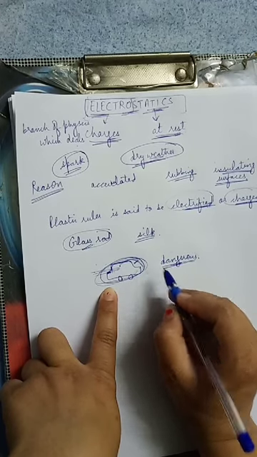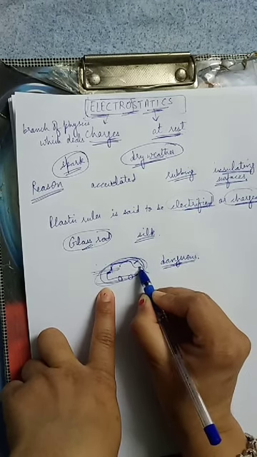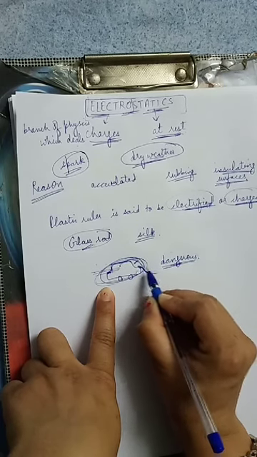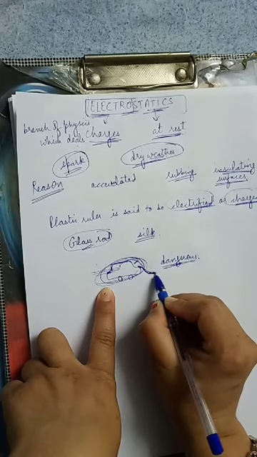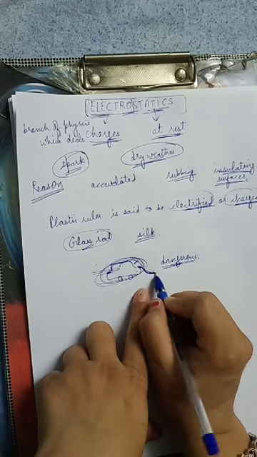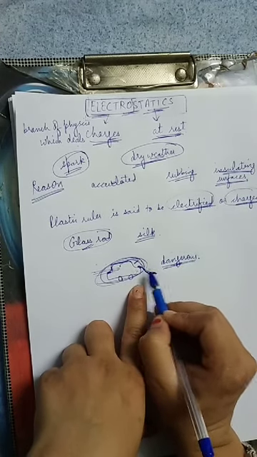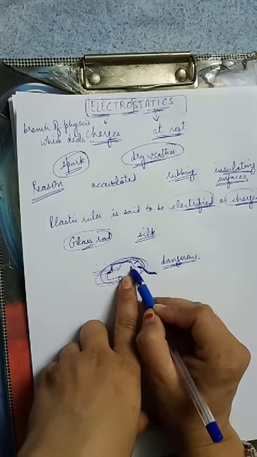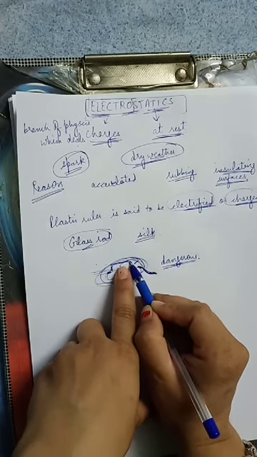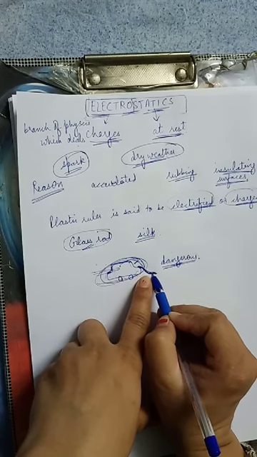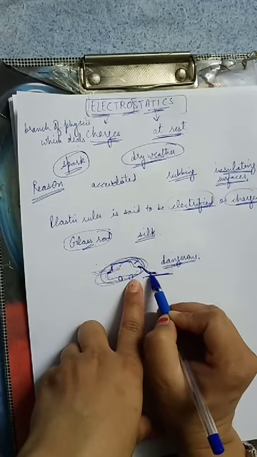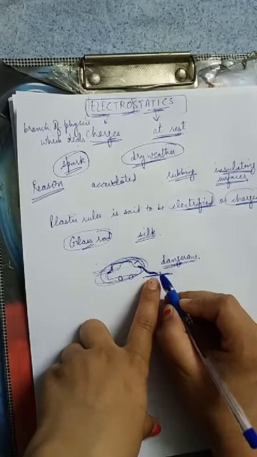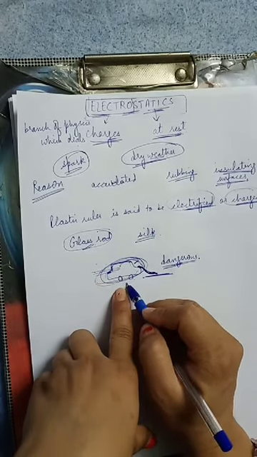That's why such tankers often have a metallic chain dragging along the ground. What is the reason behind this? If the metallic body gets charged, all the charge will flow to the ground through this metallic chain, so a spark will not be produced and it will not harm the truck.